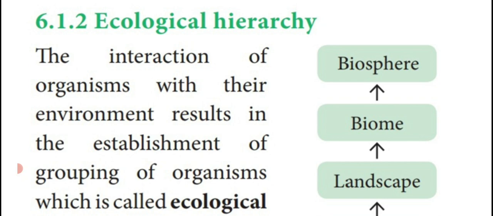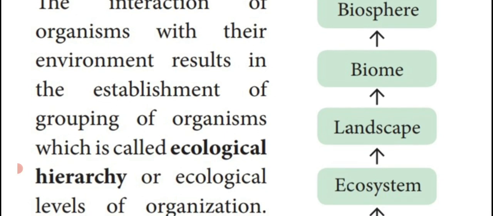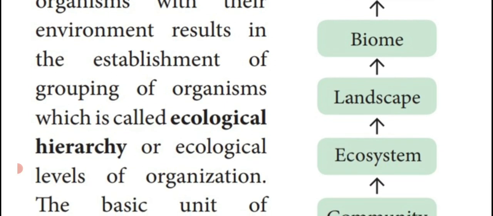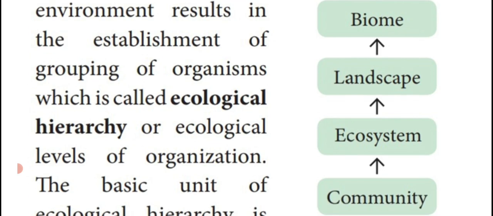The interaction between the organism and their environment results in the establishment, that means production, of groups of organisms, which is called ecological hierarchy or ecological levels of organization.